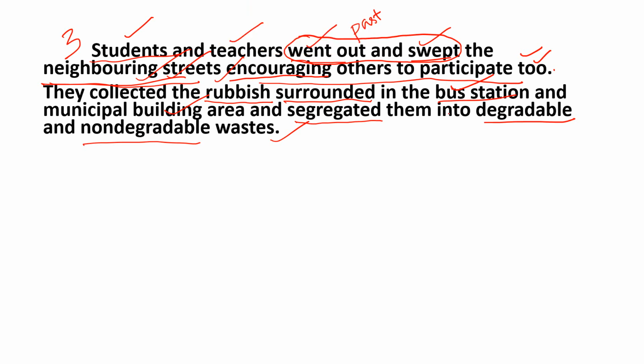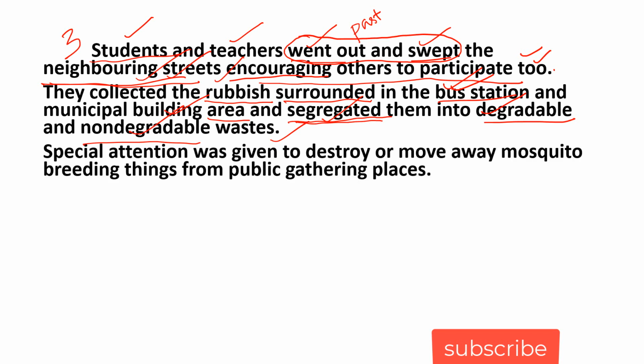So we have to give importance to public places like bus stations and municipal building areas. Then segregated them. When we are dealing with cleanliness work, we should be aware of the segregation of waste materials into degradable and non-degradable waste. So we are writing that fact here.